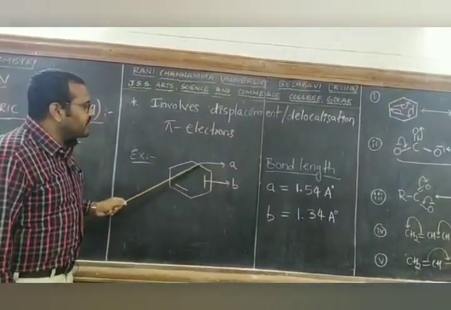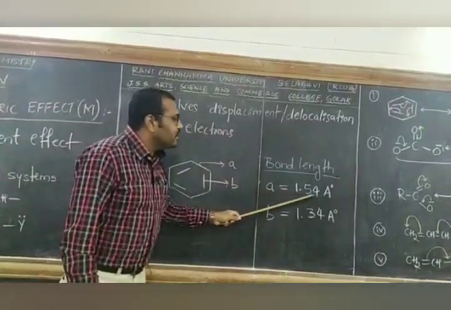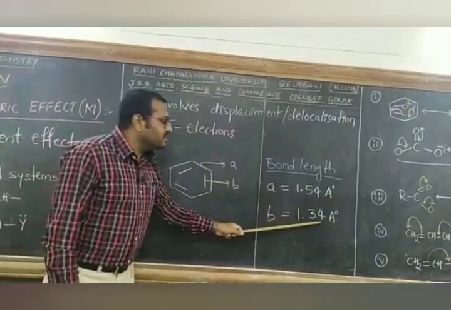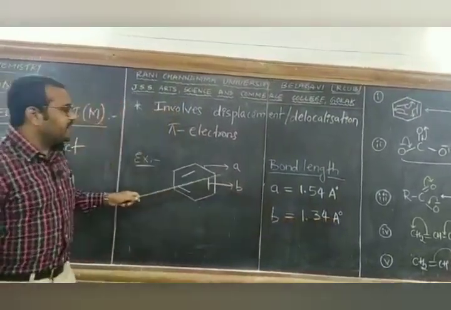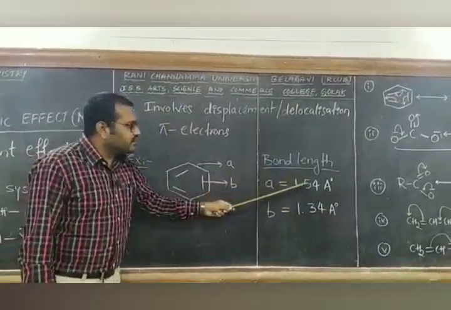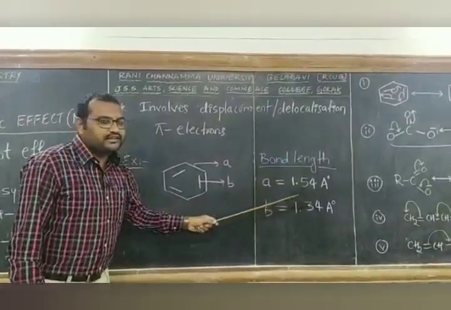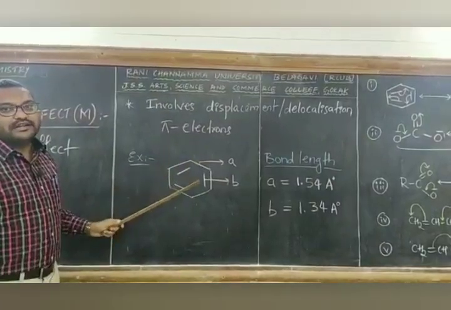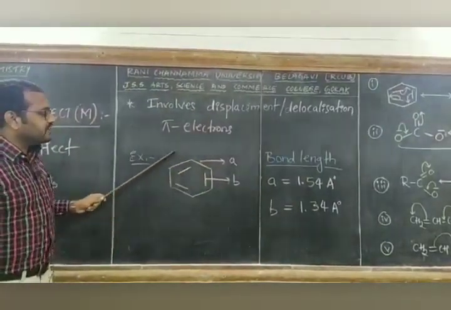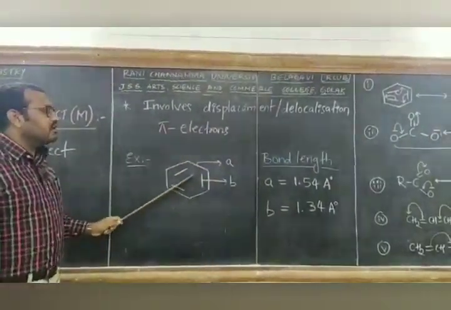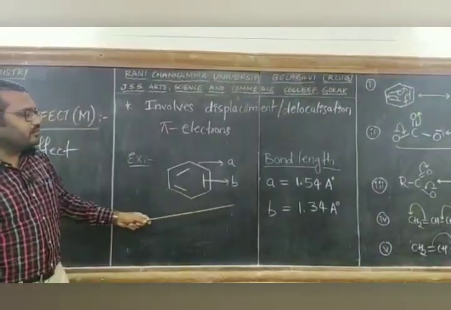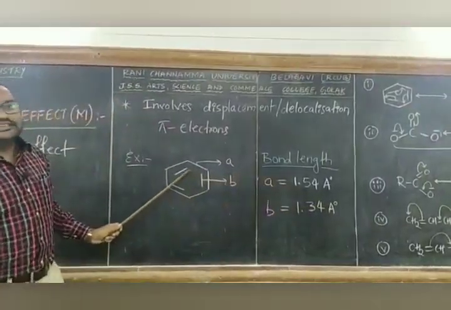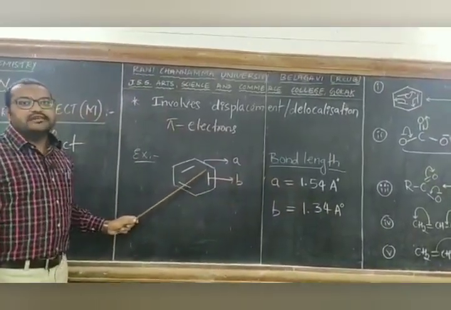The bond length of a carbon-carbon single bond is 1.54 Angstrom and a carbon-carbon double bond is 1.34 Angstrom. Taking these bond lengths into account, we could presume that the structure of benzene would be unsymmetrical. However, the bond lengths in benzene are all equal, 1.39 Angstrom, which can be easily explained by taking the resonance effect.